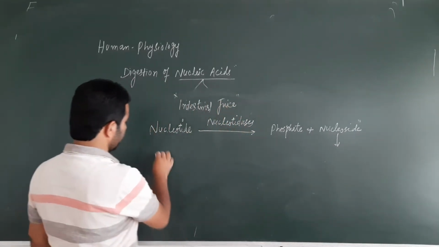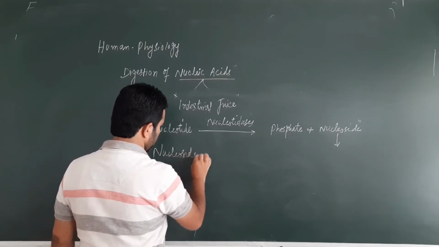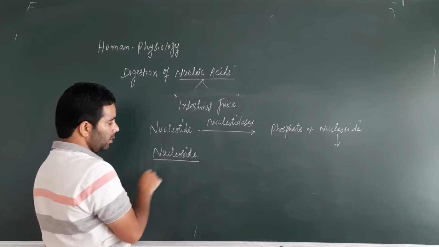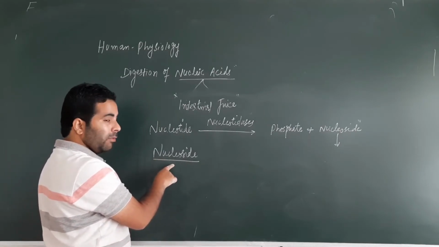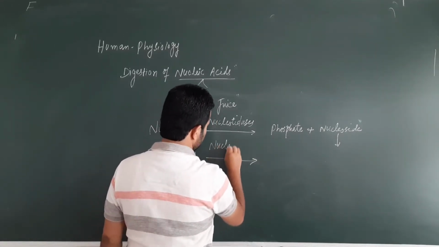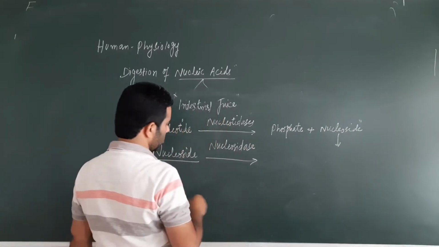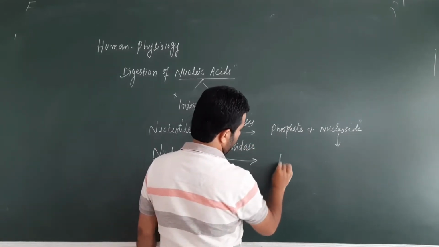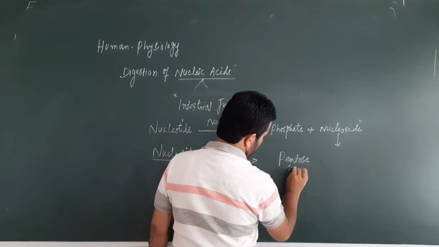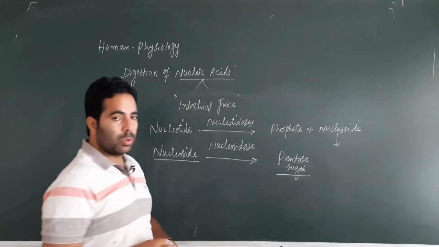For example, if we write nucleoside, it can be the nucleoside of DNA, remember, it can be nucleoside of RNA. So in presence of enzyme, the enzyme is known as nucleosidase, and this nucleoside will give what? Pentose sugar. It can be deoxyribose, it can be ribose, depending upon the type of nucleoside.